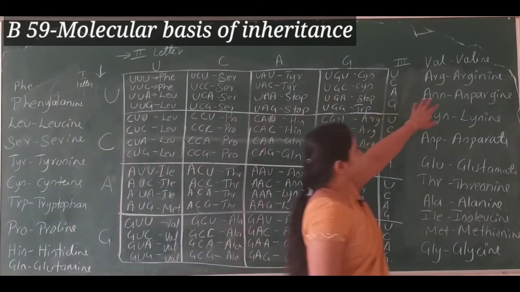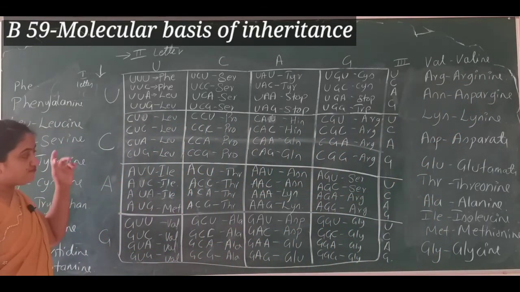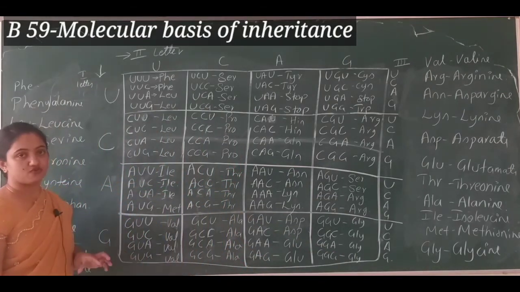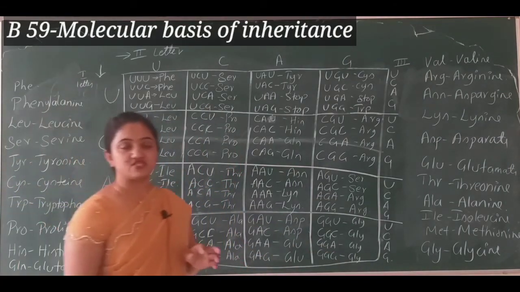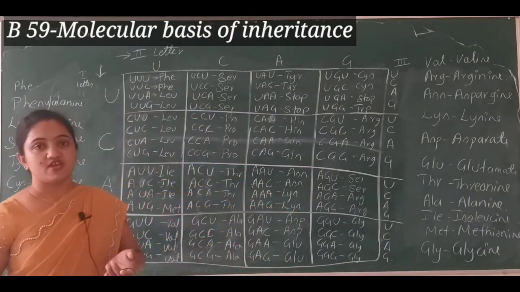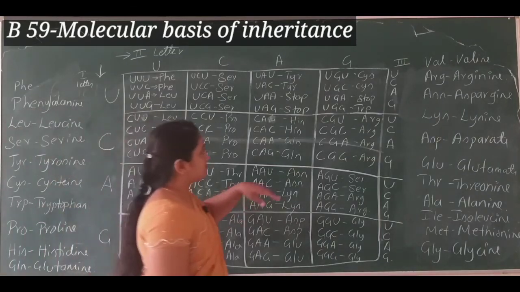ARG is nothing but arginine. Okay, one more thing: if you count all these triplet codons, you will get 64, based on permutation combination 4 cube, that is 4 into 4 into 4. If you multiply 4 three times, you will get 64.